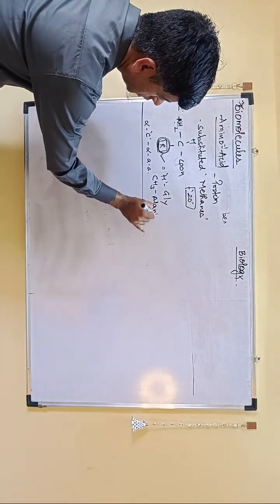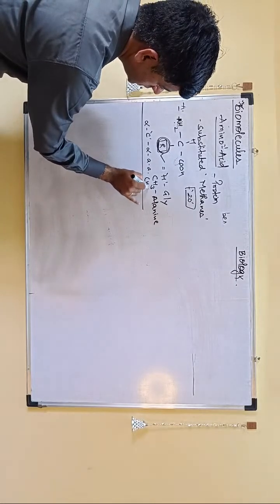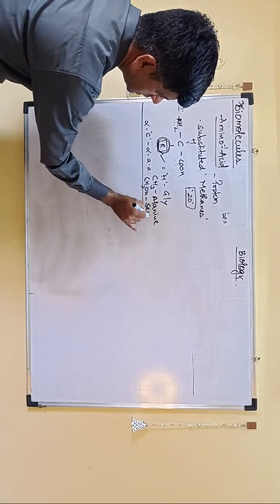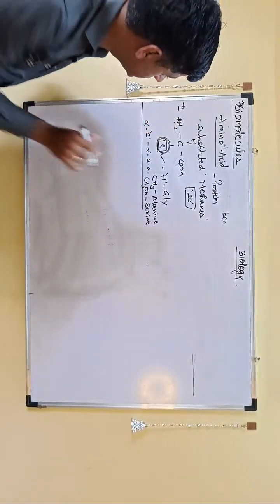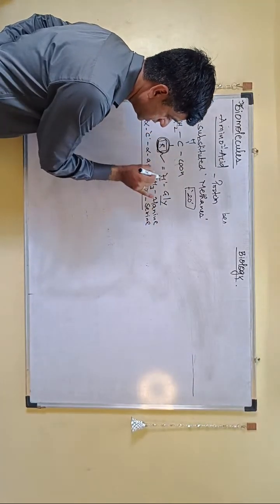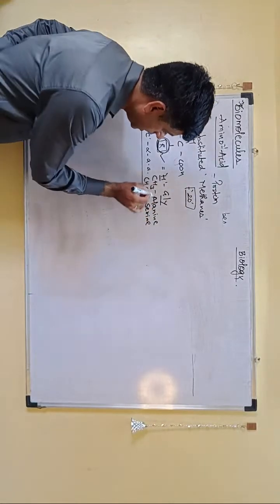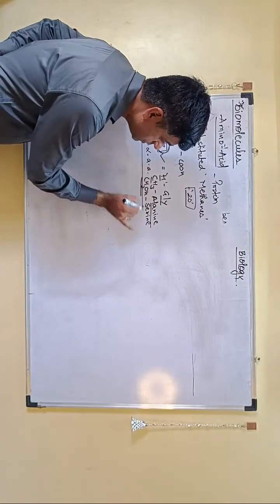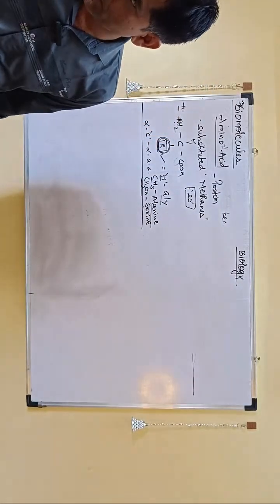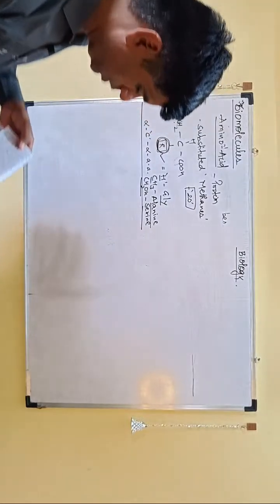And if your R group is hydroxymethyl, then it is what is called serine. So these 3 are given out of all 20. If R is H, it is glycine. If R is CH3, then it is alanine. If R is hydroxymethyl, remember it is serine. So these 3 they have actually mentioned.